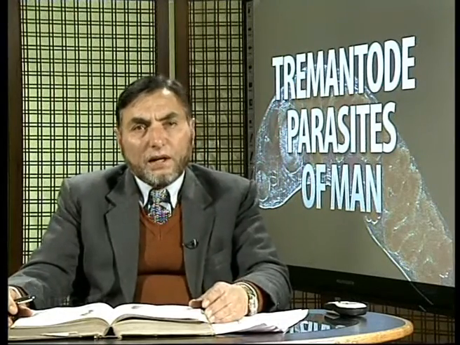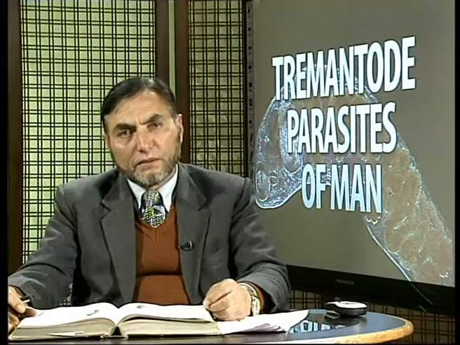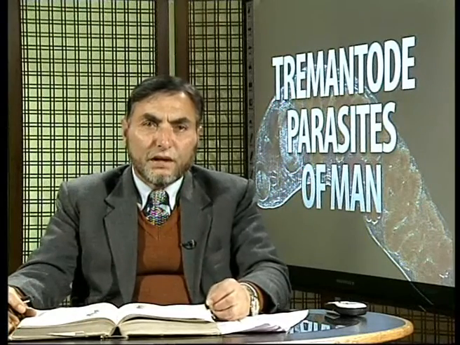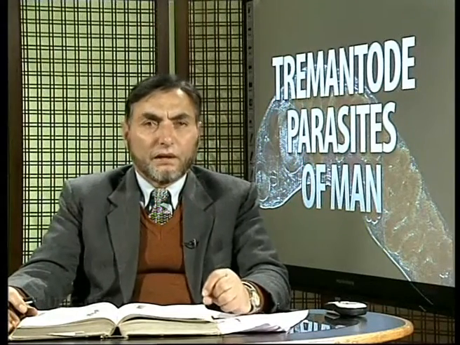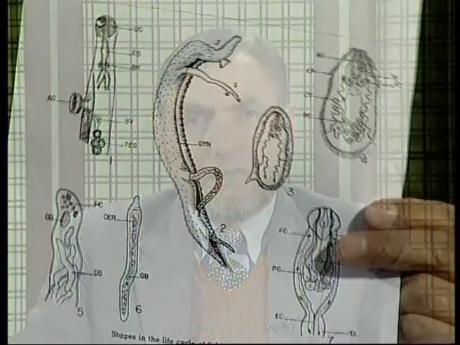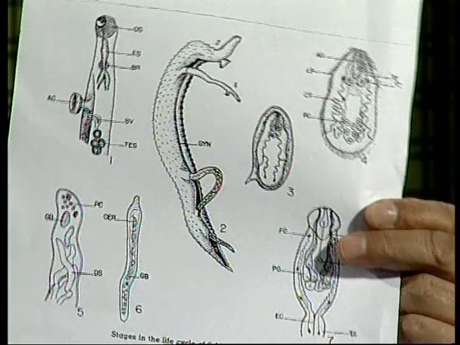Then they lay the eggs, and ultimately they mature, the male and female copulate and produce the eggs, which are passed down through the large intestine along with the feces, and this way the life cycle gets completed. Another such worm is Schistosoma mansoni. This is another blood parasite of the same type, although structurally they are similar, but they have different morphological characteristics.